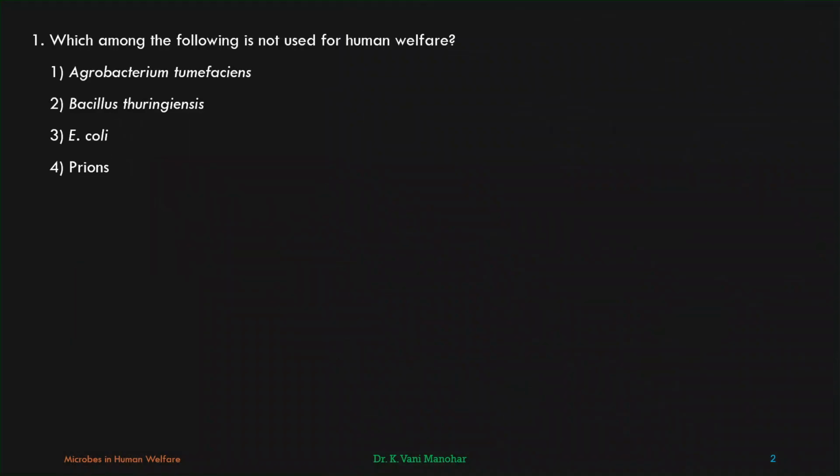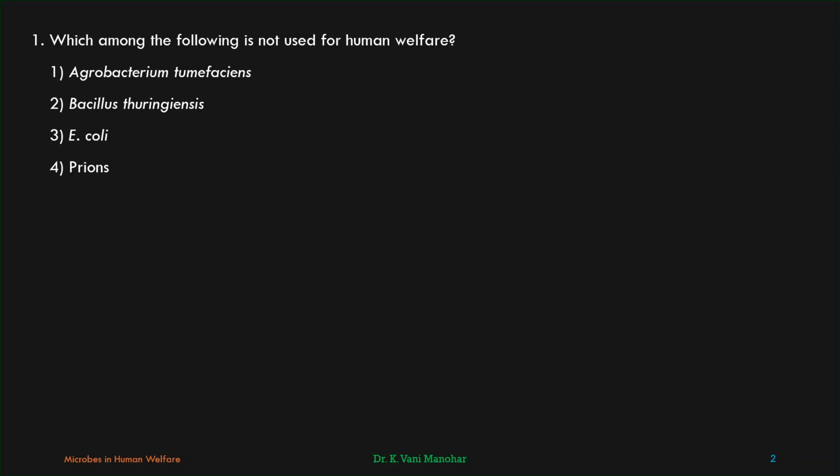Which among the following is not used for human welfare? All the four options that are given are microbes. Agrobacterium tumefaciens is used for human welfare. Its plasmid is used as gene cloning vector in plant genetic engineering.